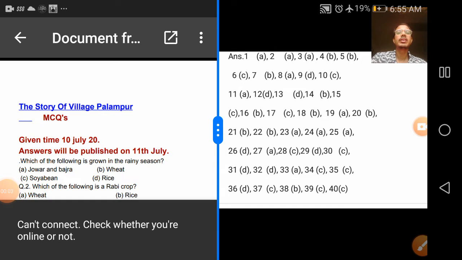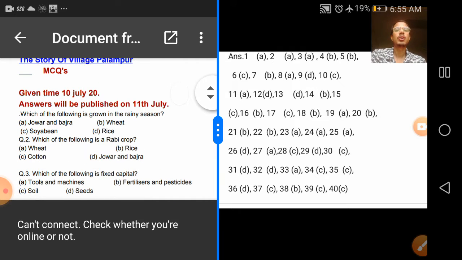We are doing the revision of chapter 1, the story of village Palampur. In this I have given you a series of questions which you have to complete in the homework and send in the Google Classroom. Today, as I said, I have posted the answers of those MCQs I gave in homework, and here today I'll discuss with you all these questions and their answers.